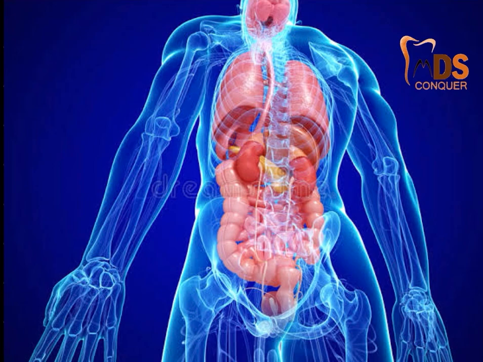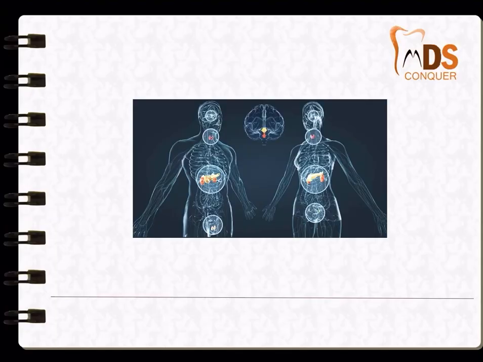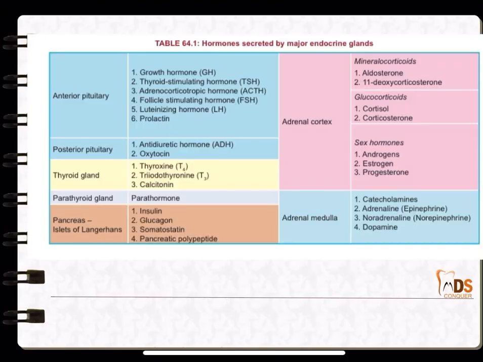We are going to have a quick revision of your physiology and general medicine, and the discussion will be system wise, wherein physiology followed by general medicine in every system will be discussed, all the important points. The discussion will be a little quick so as to save your time. So, coming to the first system, the endocrine system.